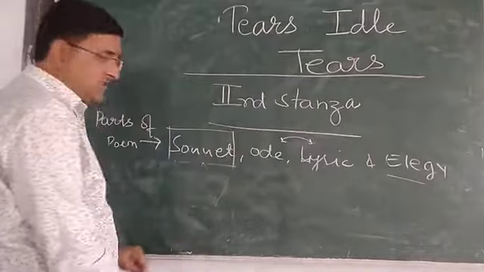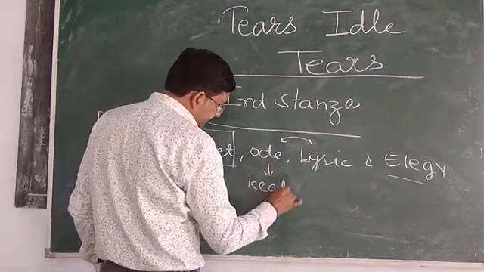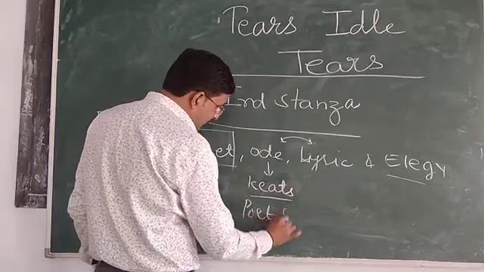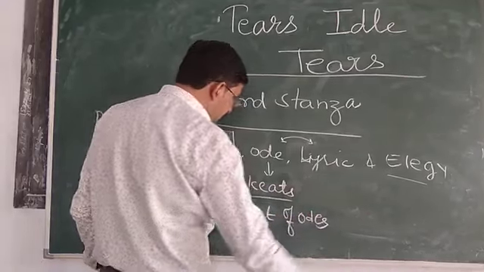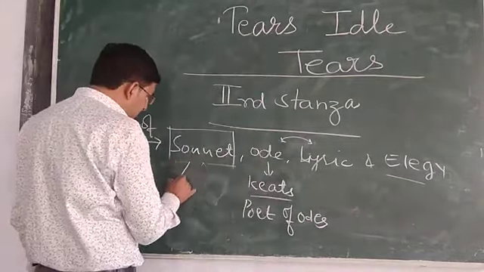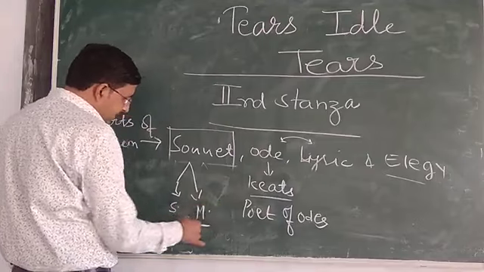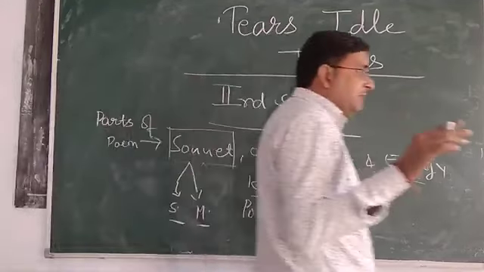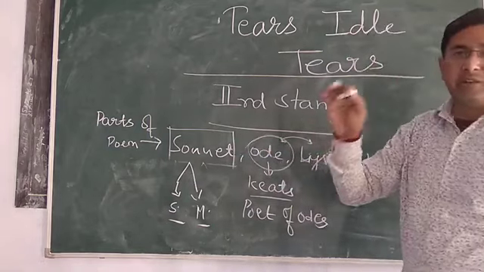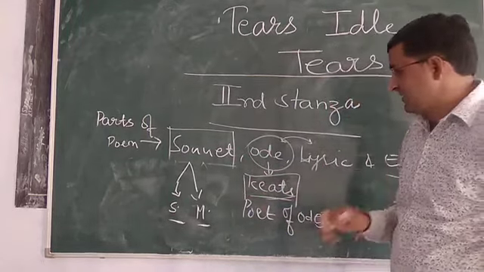For ode in English literature, one name we must always keep in mind, that is Keats. You may consider him as the poet of odes, same as Shakespeare and Milton. There are two basic names, William Shakespeare and Milton, we discussed when we were discussing sonnet. Now at the time when we discuss ode, the name of the poet of ode is John Keats.